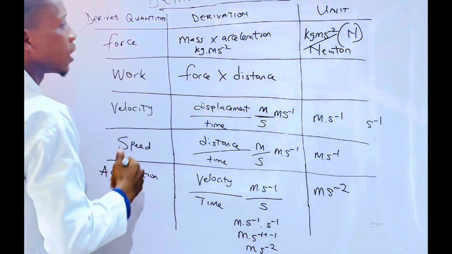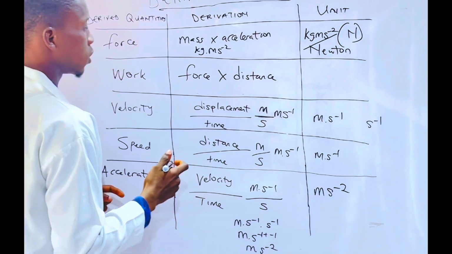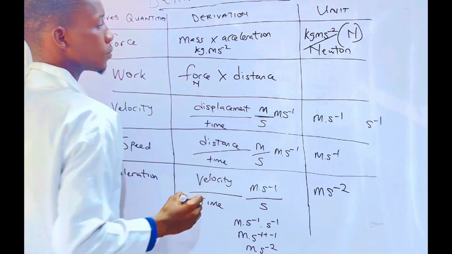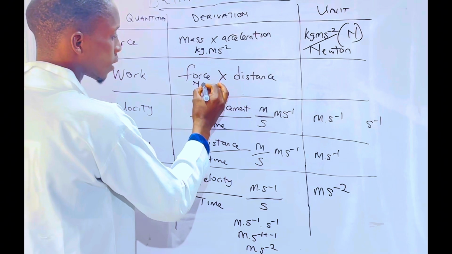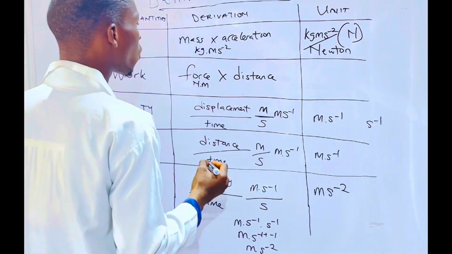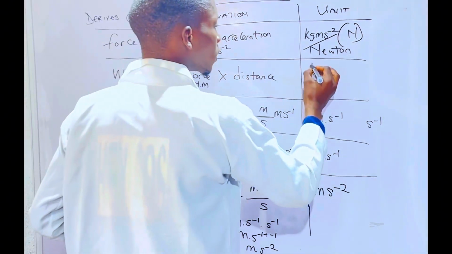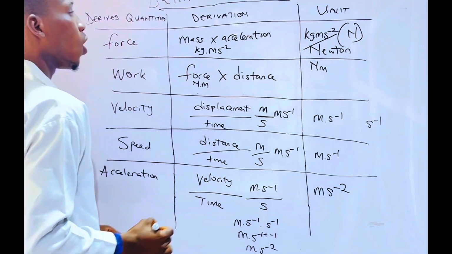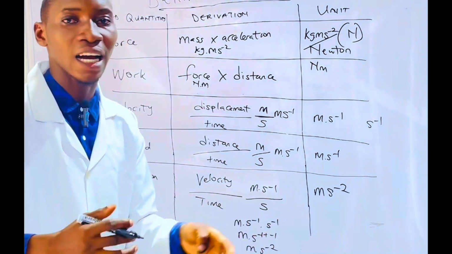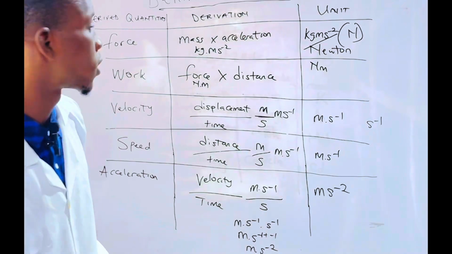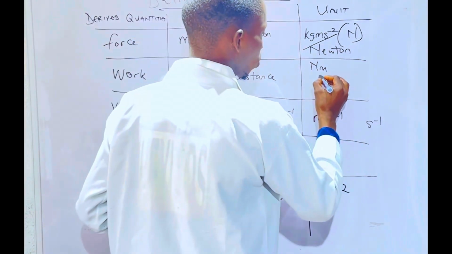And let's not forget that the unit for force is Newton, I told you. Then the unit of distance is meter. Therefore, our work will be represented as what? As Newton meter. Also, just like force, work has a standard unit or SI unit, which is joules.